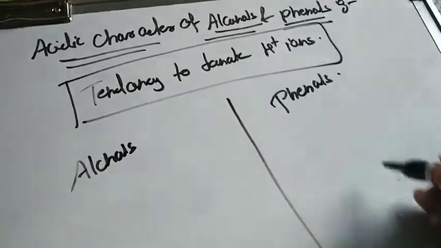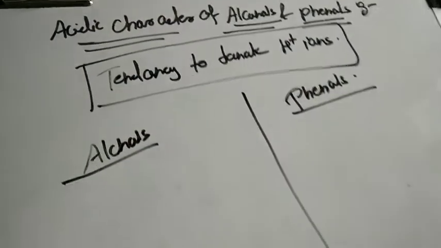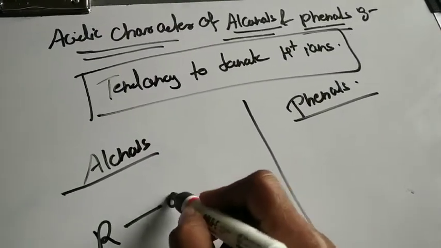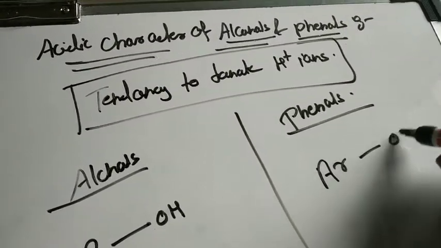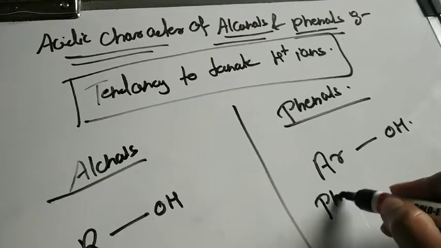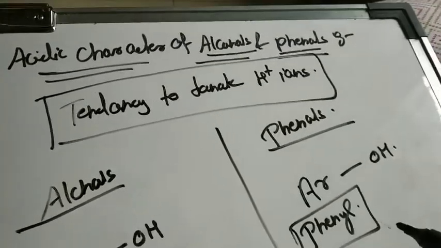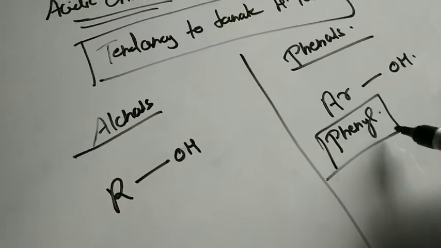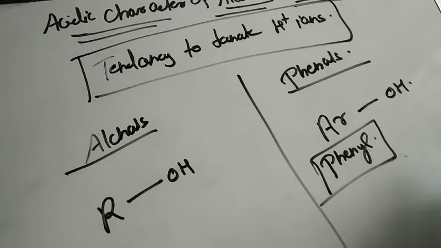See, I will compare and I will show you. In the case of alcohols, the structure is ROH and the structure of phenol is ArOH. So this is the phenyl group, the aromatic group, which you all know. Here you can see the structure ROH and ArOH. This Ar is nothing but the phenyl group over here, so phenyl and OH group.